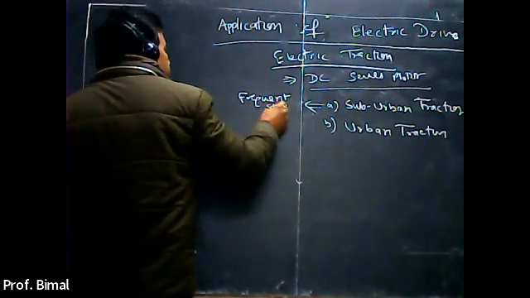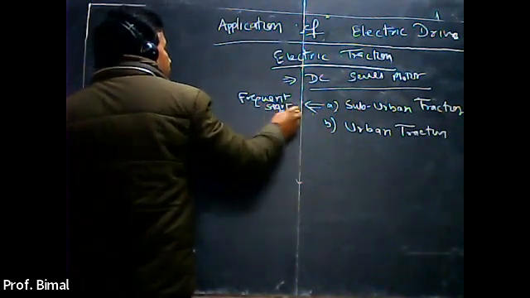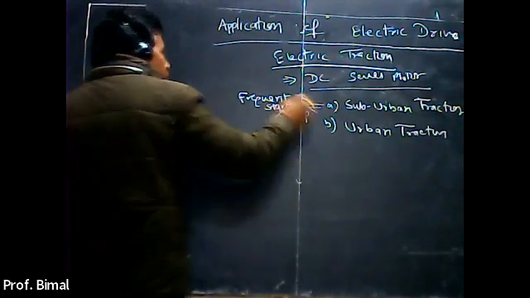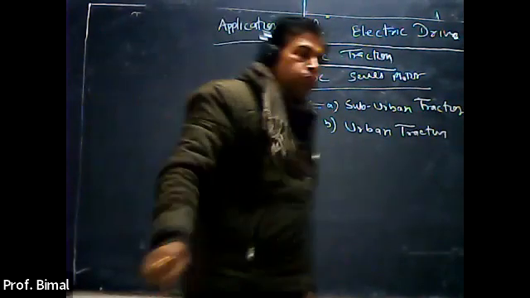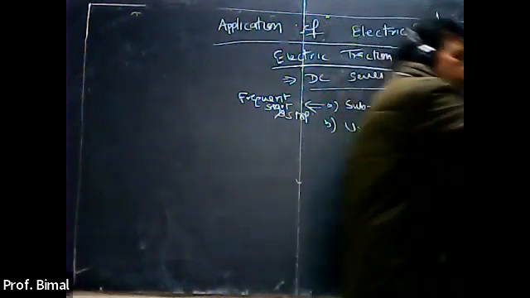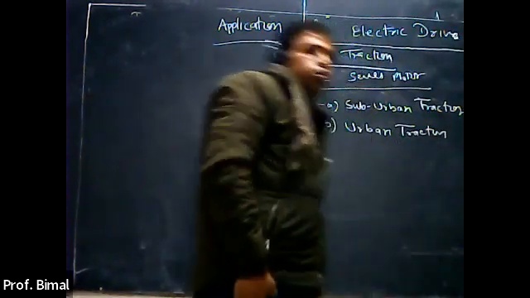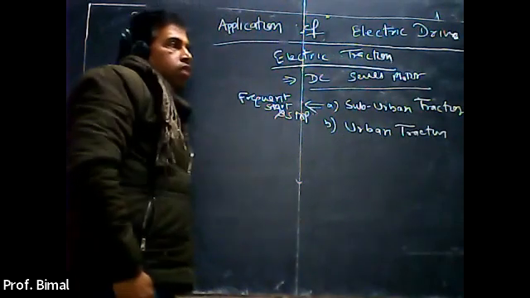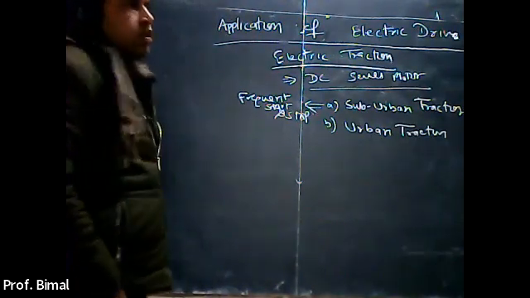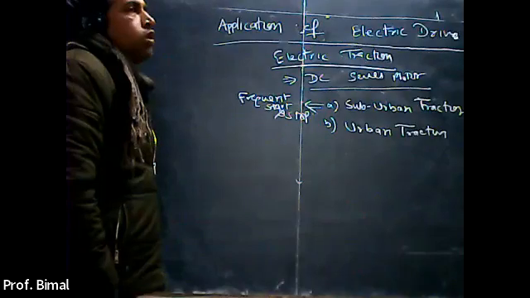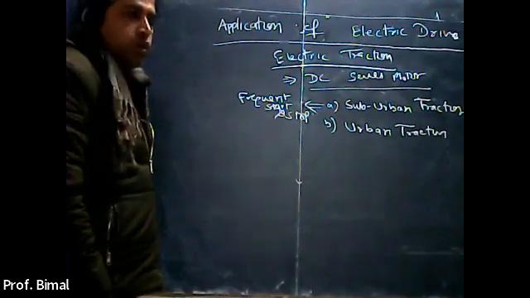Frequent start and stop is required because the number of stops is more, and the distance between the two stops will be approximately 3 to 5 kilometer, right?